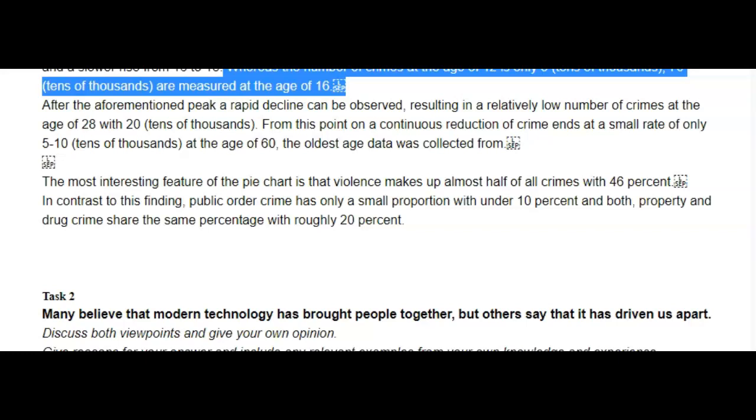Okay, so my first question to you, excuse me, is that it? Are those the only categories you had? You just had a pie chart with 4 pieces of information: violence, property, drug, and public order? So that's the first question I have, because if there were other categories, you needed to at least mention them.